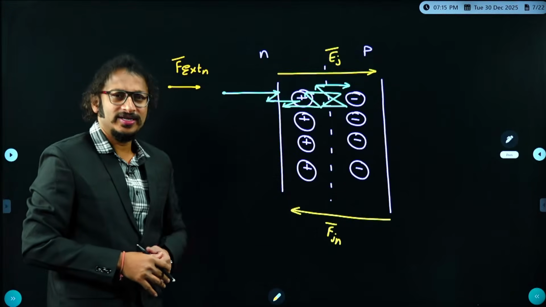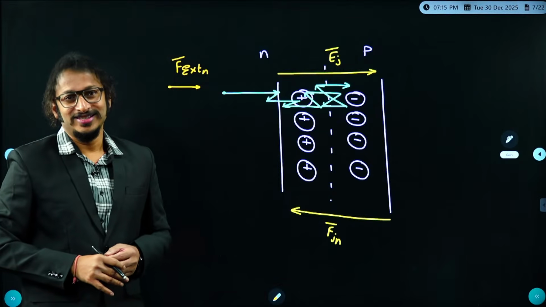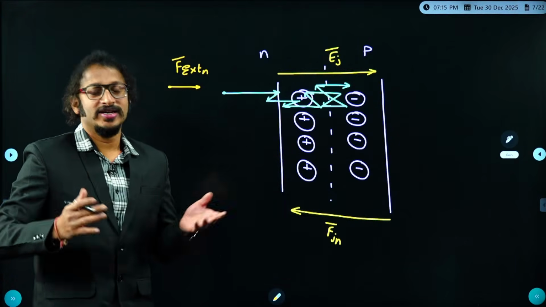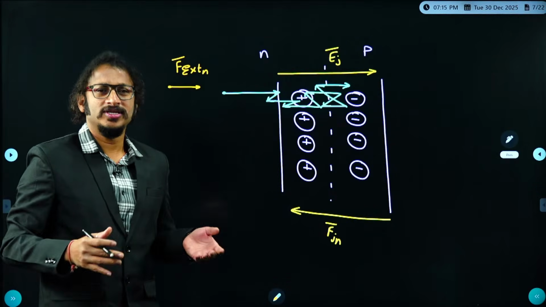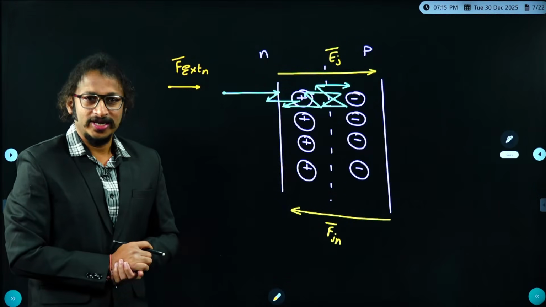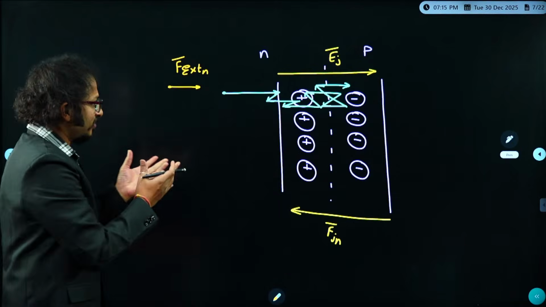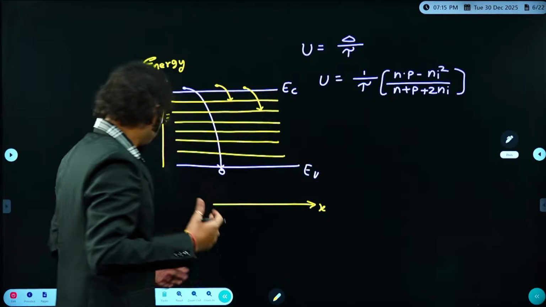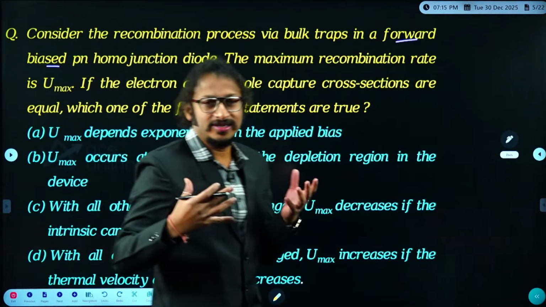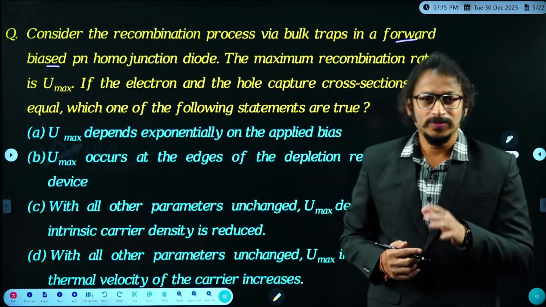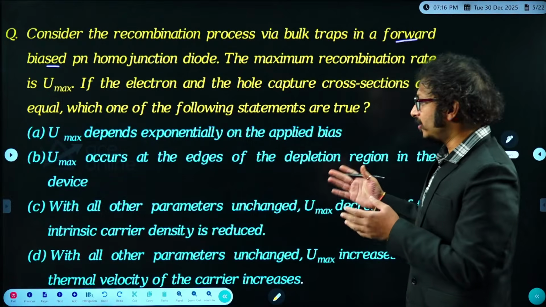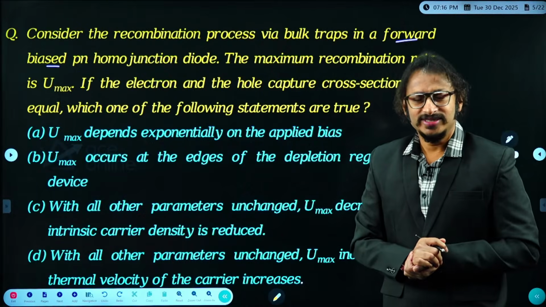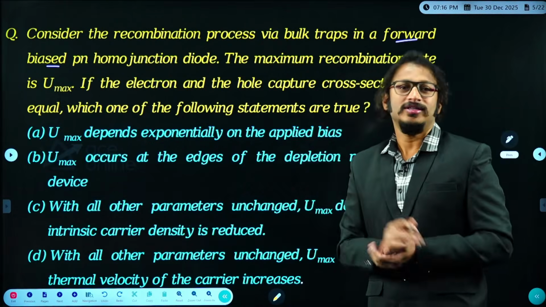Then no doubt they try to jump from a higher level to a lower level. So the depletion region is a region where the probability of recombination is very high. Similarly, in the reverse bias, the probability of generation is very high. Am I right, dear students? So all these cases we are supposed to consider in the depletion region. So when you hear the word trap, your mind must recollect this context. I hope you got the point here. Of course, it might be 1 mark or anything. You try to recollect the context, what exactly we have discussed, when you hear the word trap.